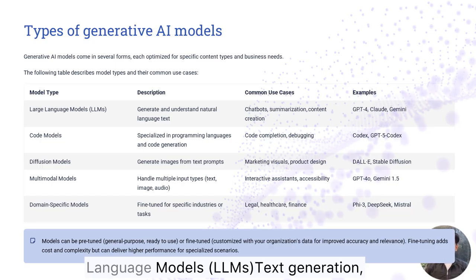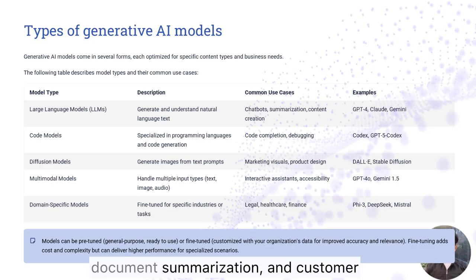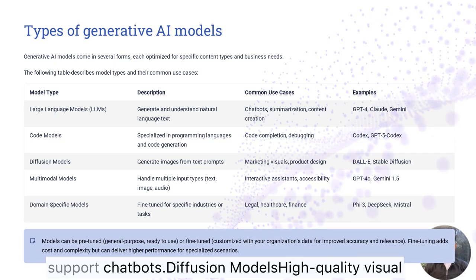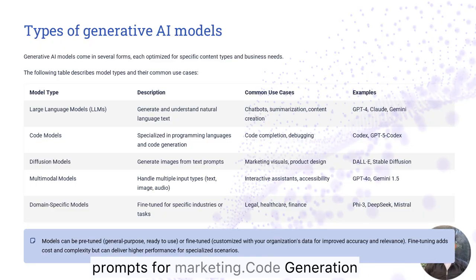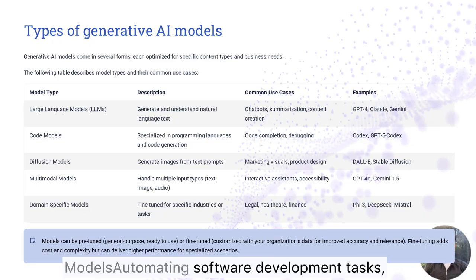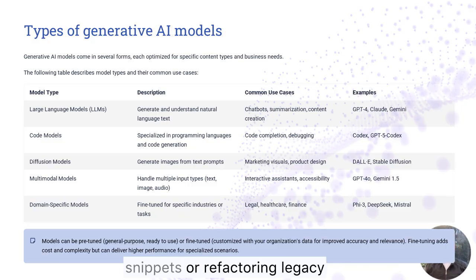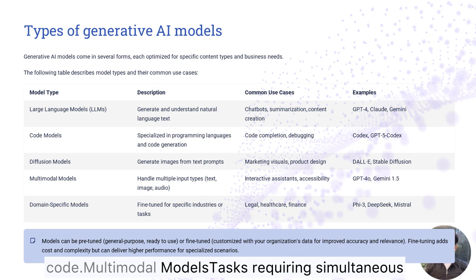Model type, common use case. Large language models, LLMs: text generation, document summarization, and customer support chatbots. Diffusion models: high quality visual content creation, such as generating images from text prompts for marketing. Code generation models: automating software development tasks, such as writing code snippets or refactoring legacy code.